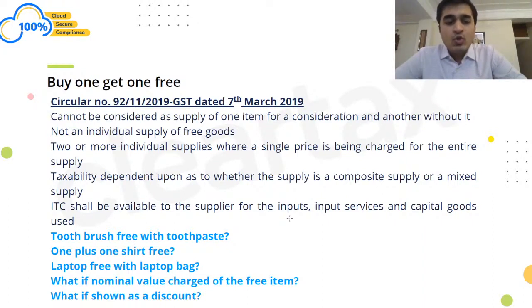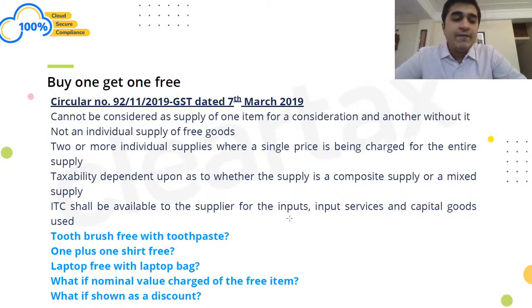But what if I'm giving toothbrush and toothpaste, right? Let us say there are multiple products or multiple packs which are being supplied together. Let us say 100 rupees is the value of the toothpaste and 10 rupees is the value of the toothbrush. If I'm showing 110 rupees, 100 rupees as toothpaste and 10 rupees as toothbrush, less discount of 10 rupees, in that case GST would be applicable on 100 rupees.